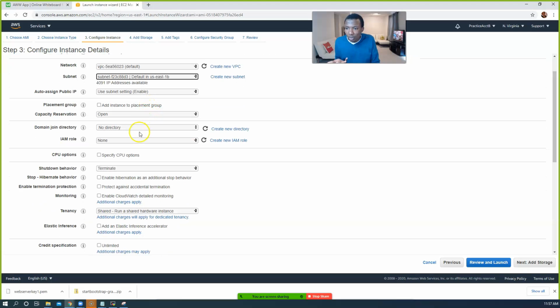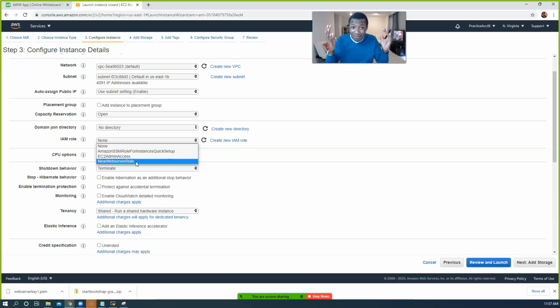What else do we change here? Role. Don't forget our role. Give it that same role, so it can pull the code from S3 as well. In this case, it doesn't need to because the image itself has everything in there already. If you understand what that means, okay? But at the end of the day, we still want to give it this role just in case we want to do some other type of copying from S3 in the future. Still give it the role, okay?